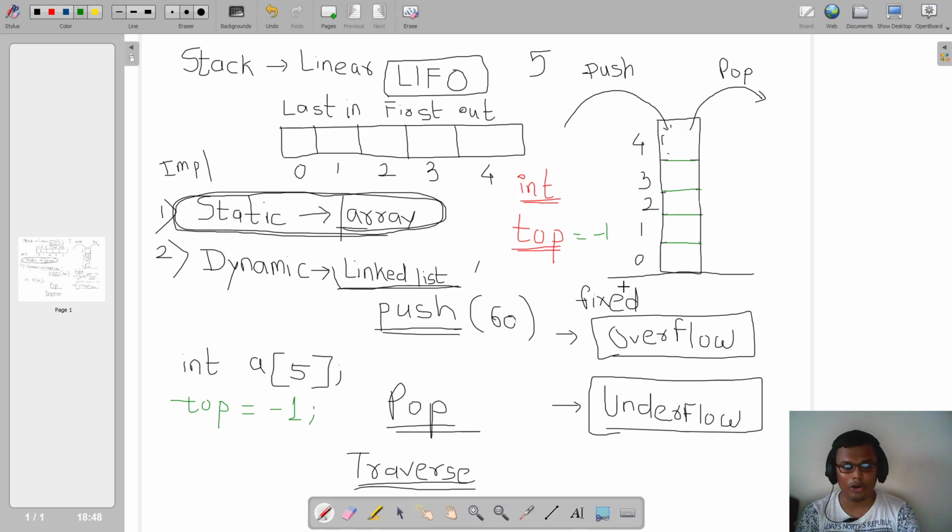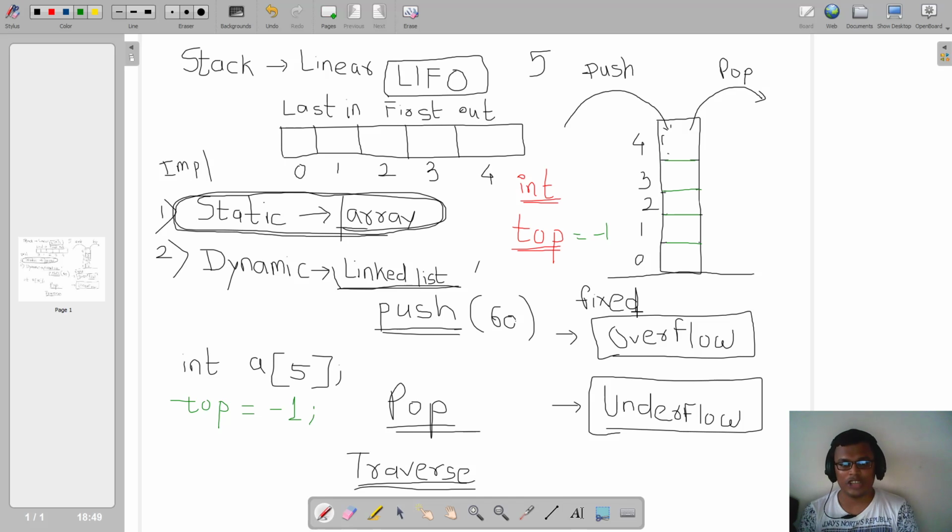Now further, if I want to perform push, what is my operation? I want to perform the operation called push. So I'll give a choice to my user in my logic: press 1 for push, press 2 for pop, press 3 for traverse, and press 4 for exit. You must have done a lot of programs in your first year, like addition, subtraction, multiplication, division, right? You must have used switch case. So I'm going to use a switch case over here in my implementation. Case 1 will be push, case 2 will be pop, case 3 will be traverse, and case 4 will be the exit option for my user, right?